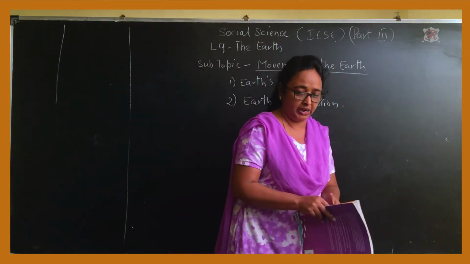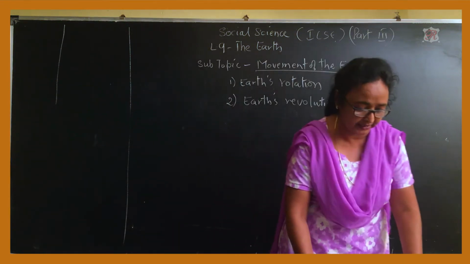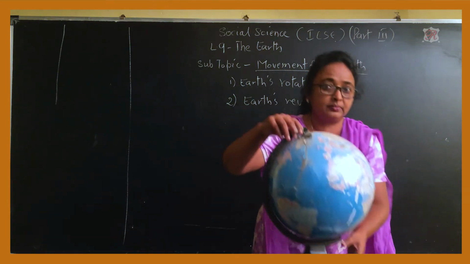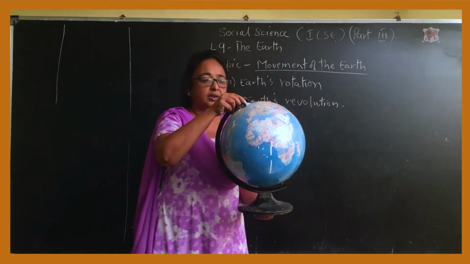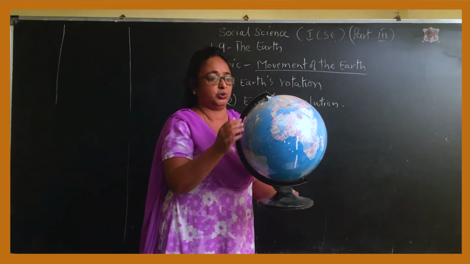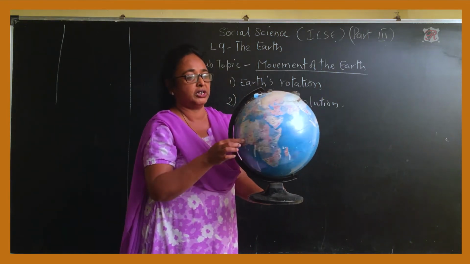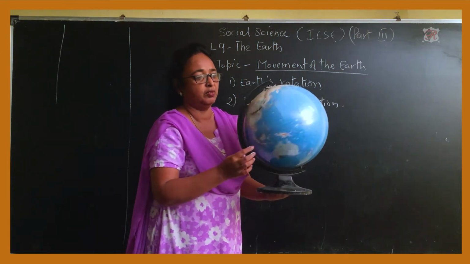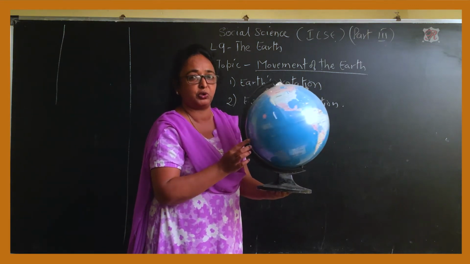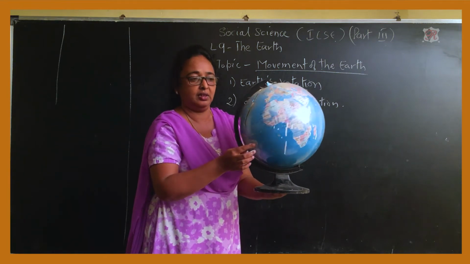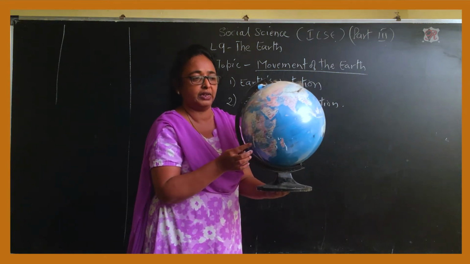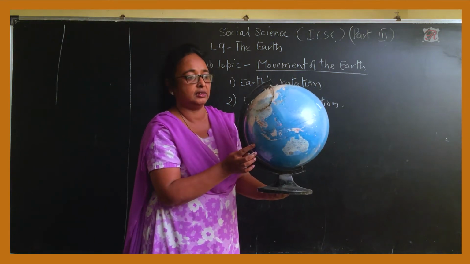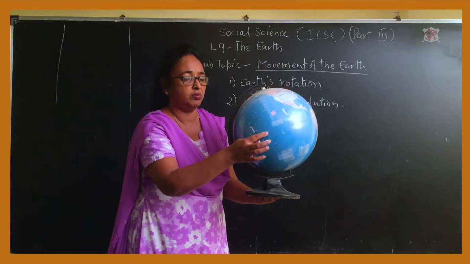Now this earth rotation, I would like to show you practically here. This is the globe. Now how the earth rotates, I just wanted to show you this. So this is what the rotation is. The earth moves round and round, but very slowly. This I am showing you a little faster, but it is a very slow movement that we cannot feel also. Now this is the round movement on the axis.